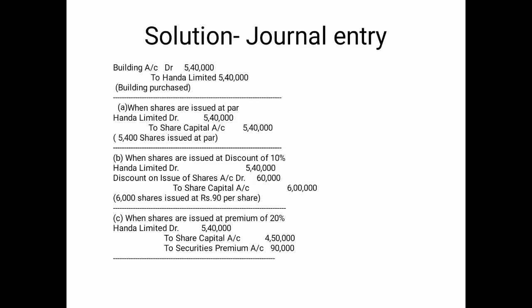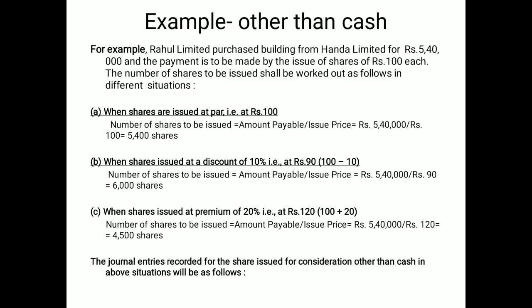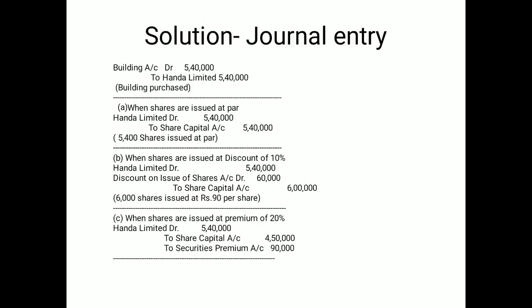But when shares are issued at premium, Honda Limited value is the same, share capital's value is 100, and securities premium is 20% of 100, meaning 20. You write 100 and 20 here, multiplied by the number of shares derived by dividing the amount payable 5,40,000 by 120. The answer is 4,500. So the figure is to be multiplied by 4,500, and then the answer will come to you.